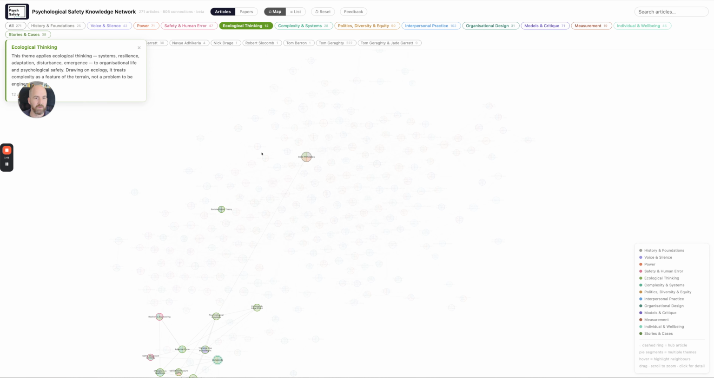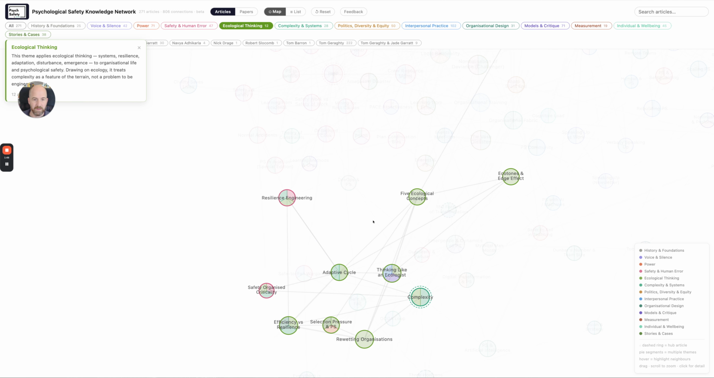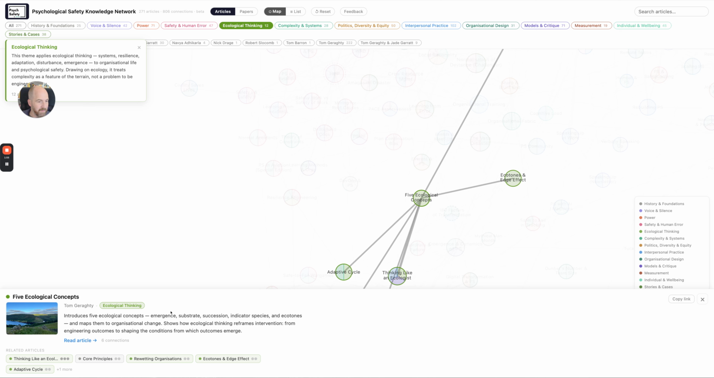If we look at ecological thinking, they're more over here, and you can see they're more greeny coloured. We can zoom in and you can find things like 5 ecological concepts. If we tap on that, you can see the panel pop up there.